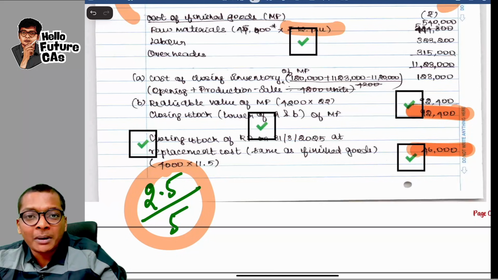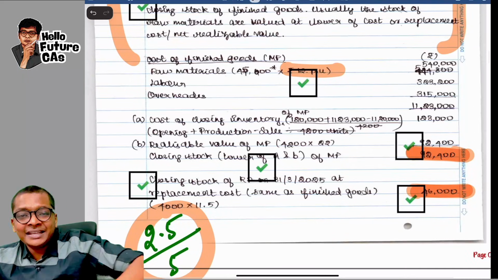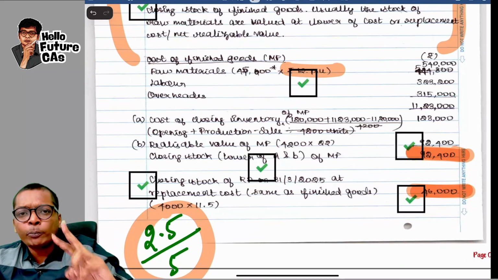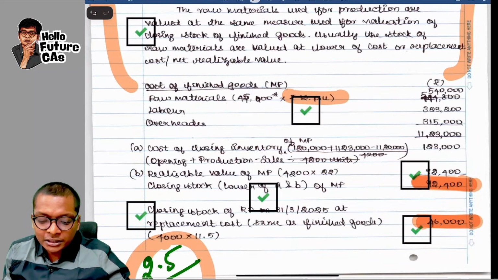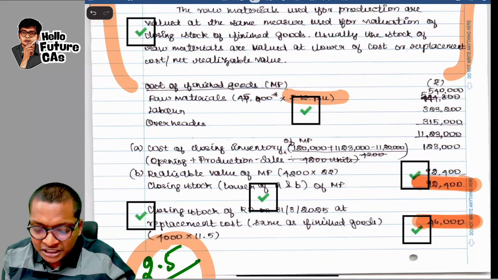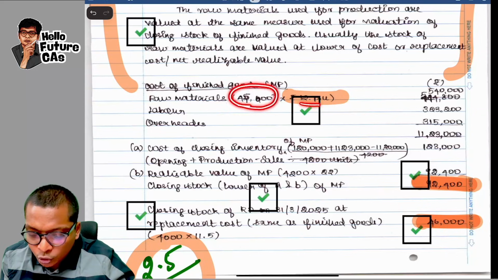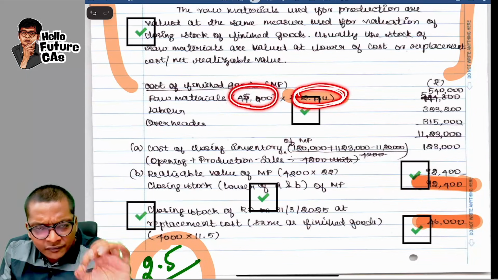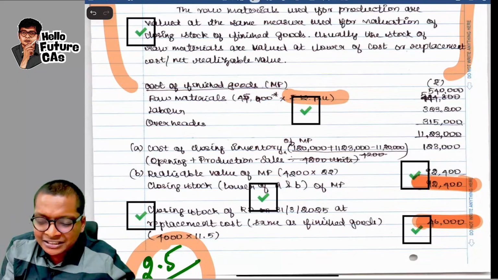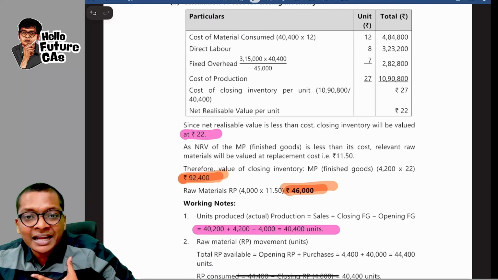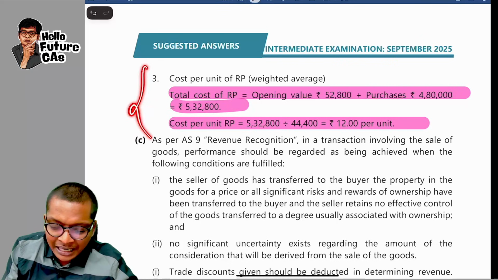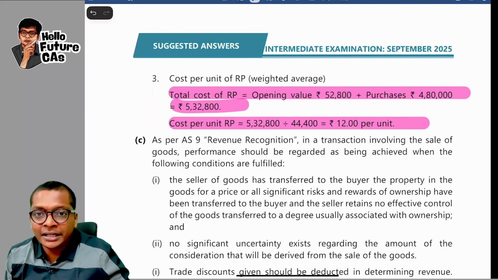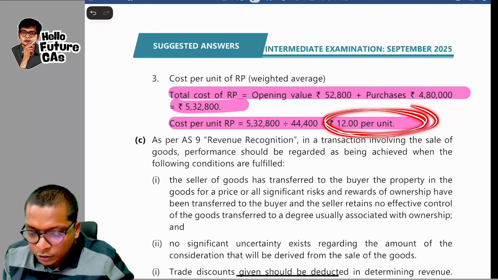Where did she lose the marks over here, guys? Very, very simple. I will show you 2 points where the student lost the marks. One, while computing the cost of raw materials, she multiplied 45,000 into 12 per unit, which is correct. But how did the student derive 12 per unit? In the ICA suggested answer, they have given an entire working over here of how 12 per unit was derived.